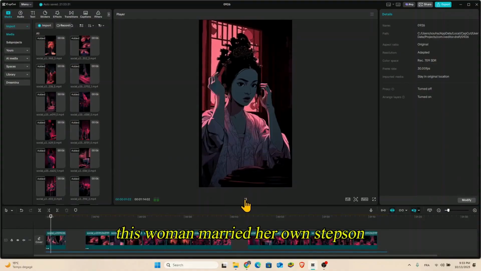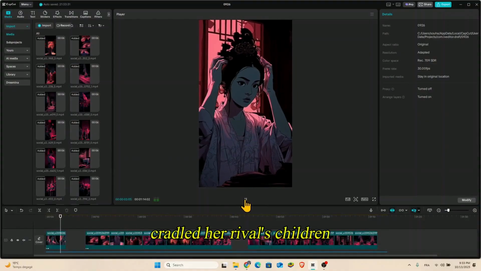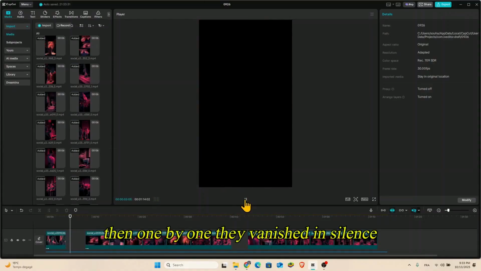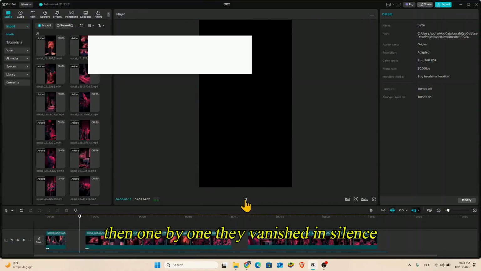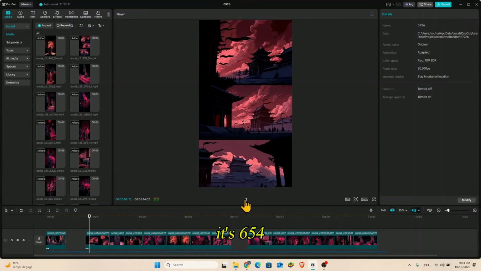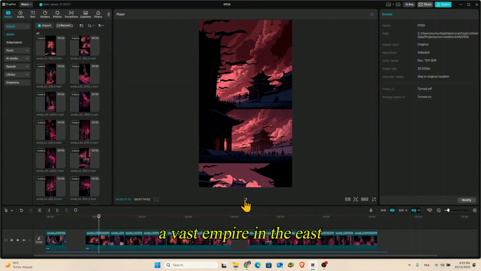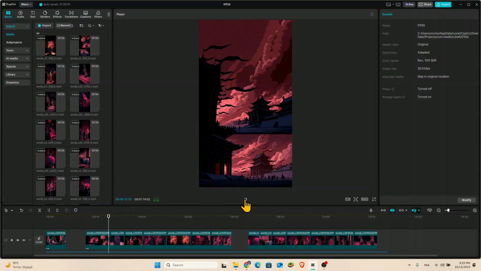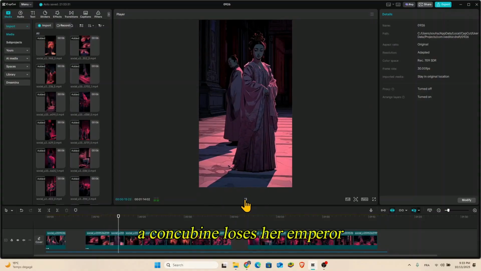This woman married her own stepson, cradled her rival's children. Then one by one, they vanished in silence. It's 654, a vast empire in the east. A concubine loses her emperor.